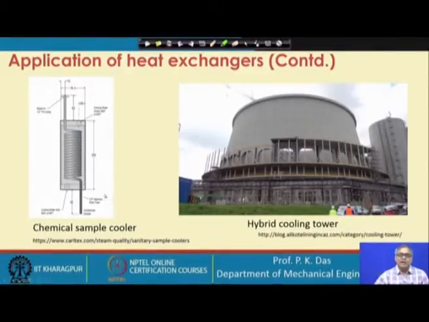and the construction material on the left-hand side, if you see, is metal, and on the right-hand side it is concrete. Again, if we get time to discuss this cooling tower, we will find that it is a combined equipment for heat transfer and mass transfer. So, there are many things which are very important and at the same time interesting in the discussion of heat exchangers.